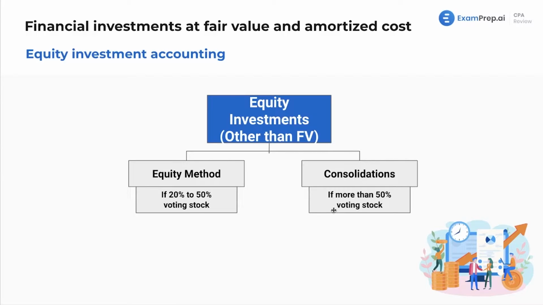And then consolidations. So if you own more than 50% of the voting stock of the company, it's pretty much a subsidiary at that point. So you consolidate the financial statements. You take the parent subsidiary's financial statements, smash them together, do a bunch of different things to them. Intercompany entries, we'll see that later on. But this is what's ahead for us in equity. But like I said, we're going to focus mostly on debt here, just giving you a preview of what is to come.